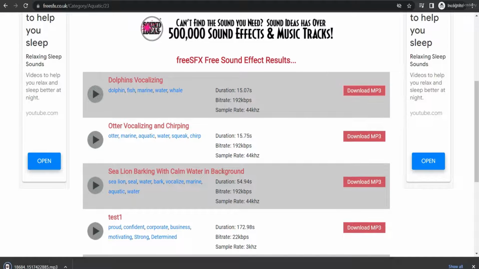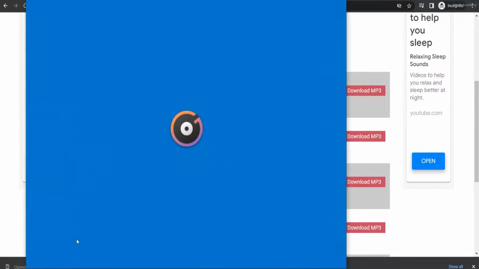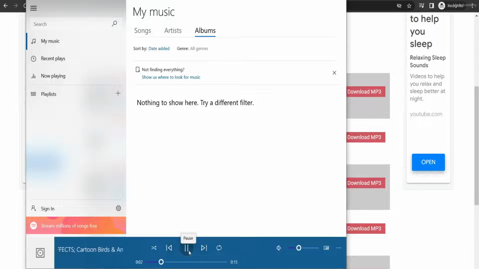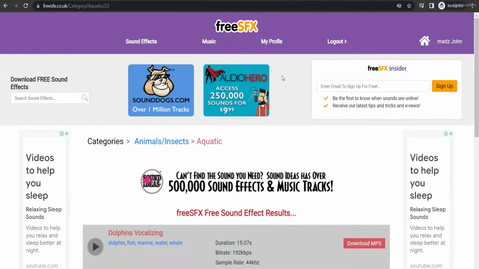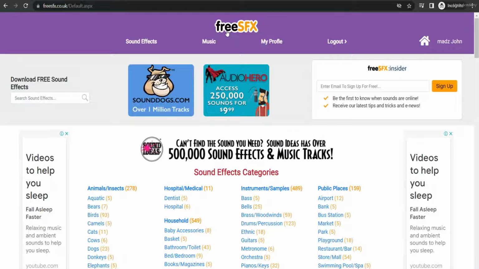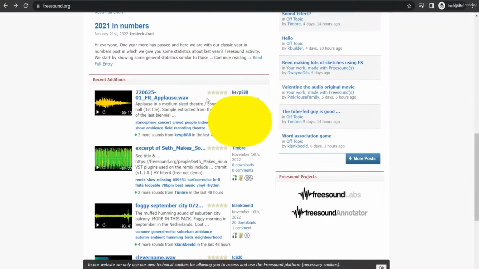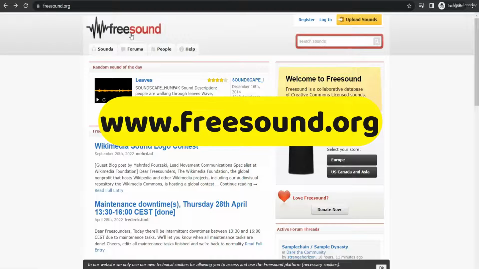Now it's allowable to download. I downloaded it. You can hear it. That nice sound. I downloaded it freely. Like that, you can download any sound effect from this freesfx.co.uk website.